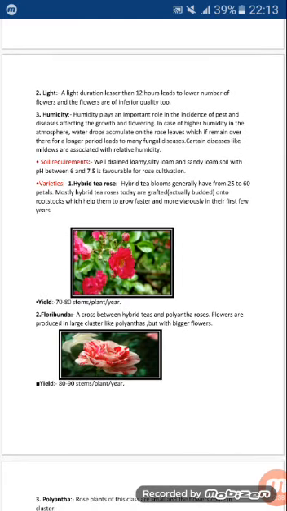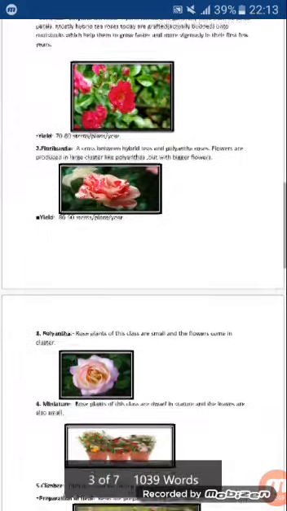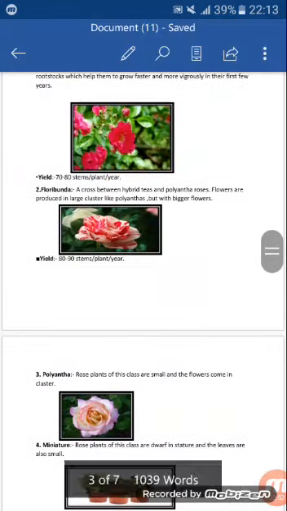Soil should be well drained, sandy loam to silty loam, and pH between 6 to 7.5. Next are the varieties. Varieties include hybrid tea rose, then Floribunda, then Polyantha, miniature, and climber.